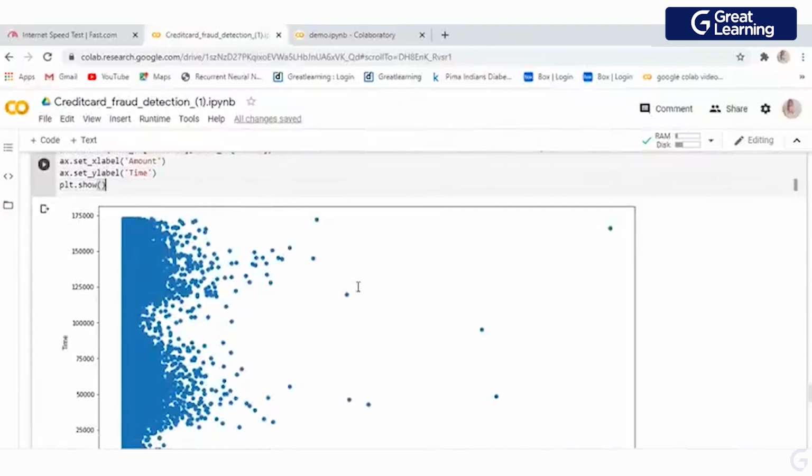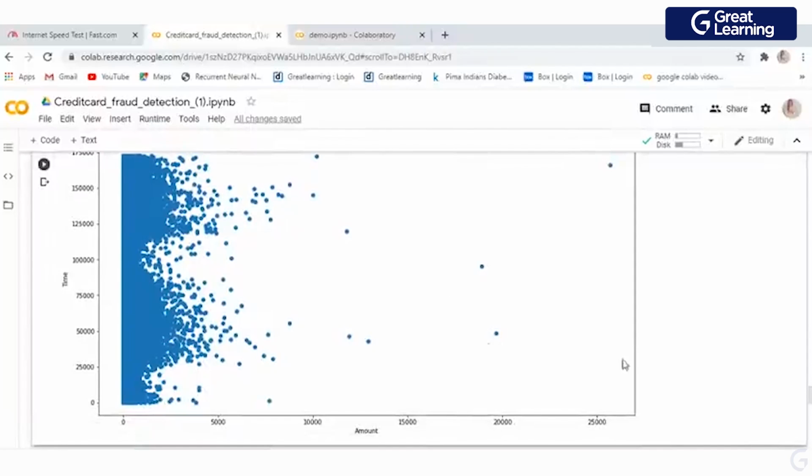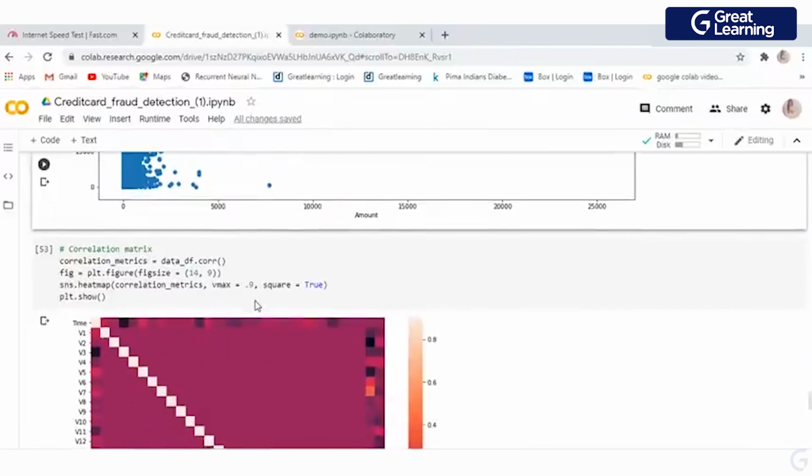So in this project, we are going to keep our outliers. You can see these are our outliers, where the amount is high. These two are for sure outliers, but these can be normal genuine transactions as well. This is how we actually find our outliers.